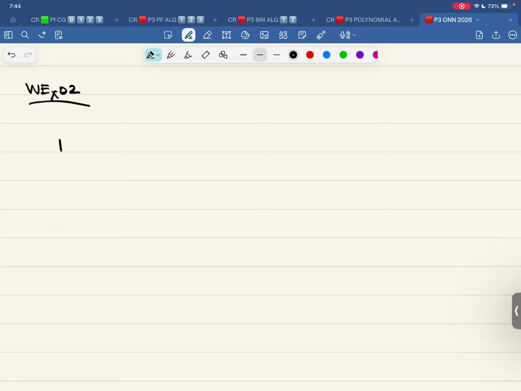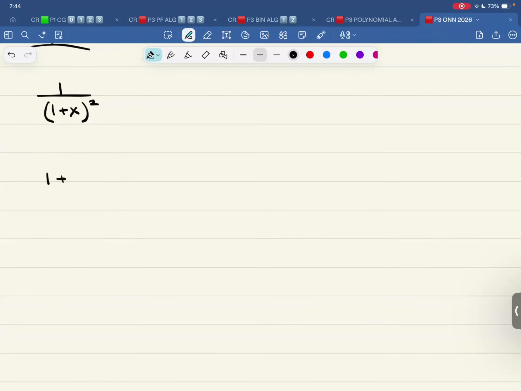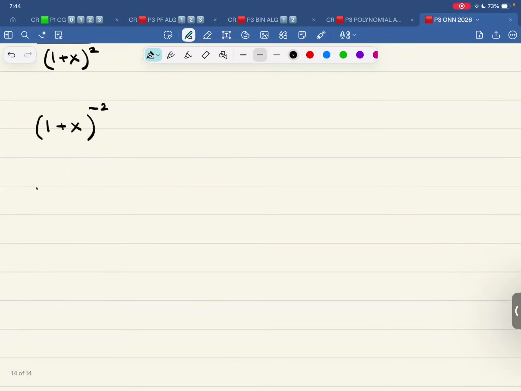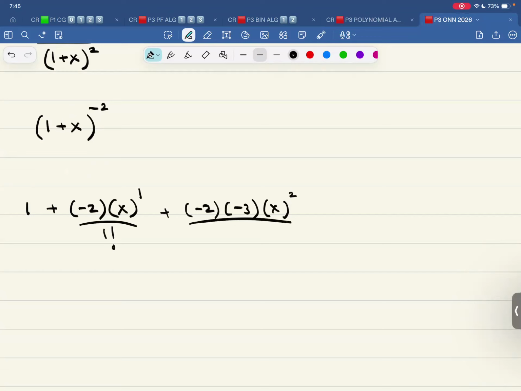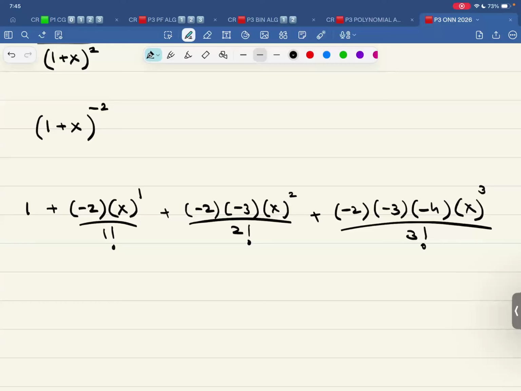Let me write 1 over (1 plus x) squared. That is (1 plus x) raised to the power of negative 2. That is 1 plus negative 2 x to the power 1 over 1 factorial, negative 2 times negative 3 x squared over 2 factorial, negative 2 times negative 3 times negative 4 x cubed over 3 factorial, and so on.